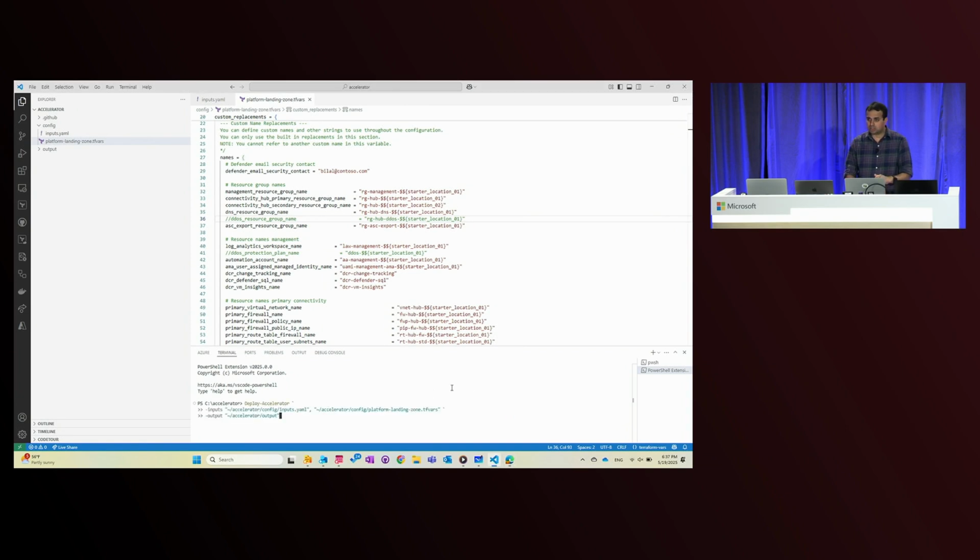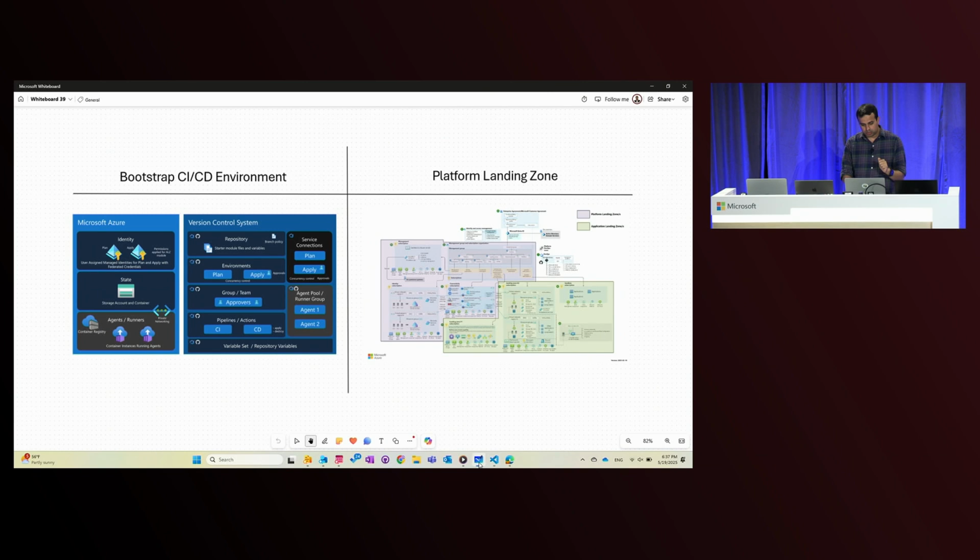And once I run this command, this is going to set up this part on the left-hand side that you see here. And this will basically set up my repo, set up my Azure environment with the Bootstrap configuration that I need. It hasn't deployed the platform part that you see on the right. It hasn't deployed that yet. So it sets up my Bootstrap CI/CD part.